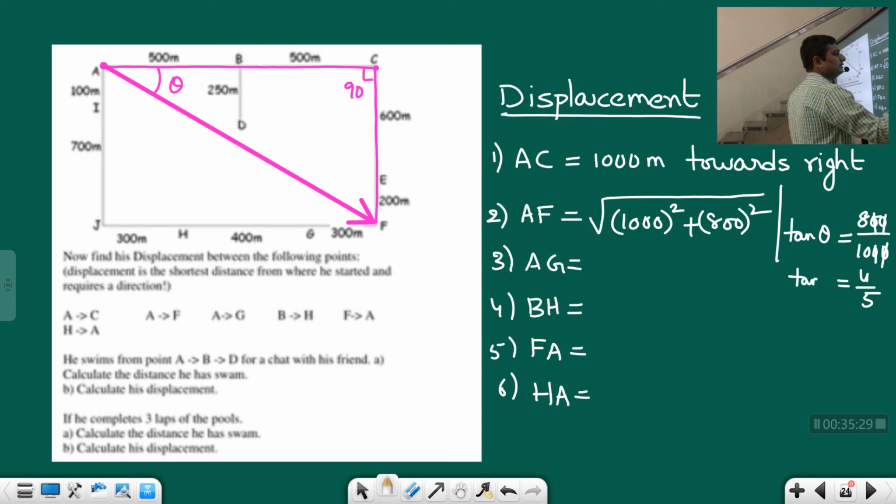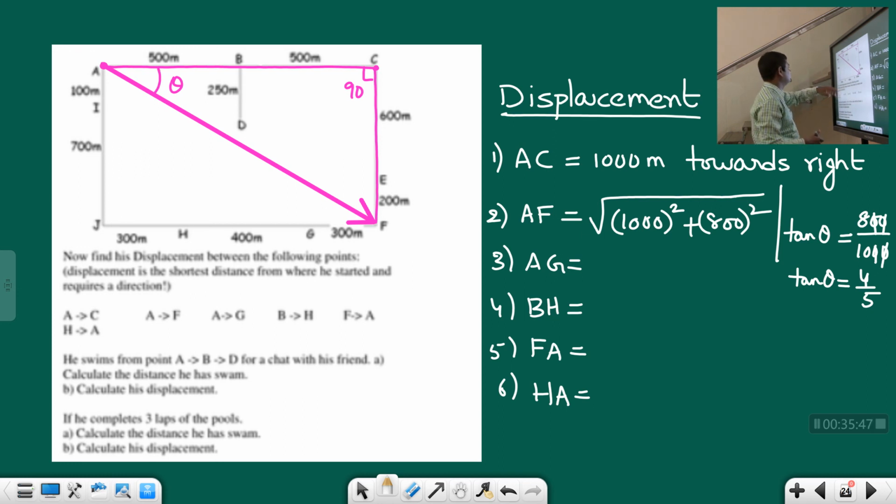Okay, so tan theta is equal to 4 by 5. Okay students, so that is how we should easily calculate both magnitude as well as direction, because here direction is given by this angle. Okay students, same way you can easily calculate A to G.